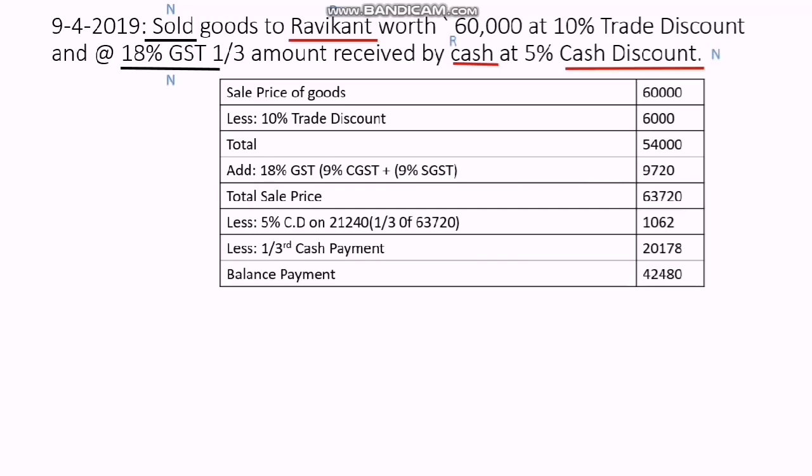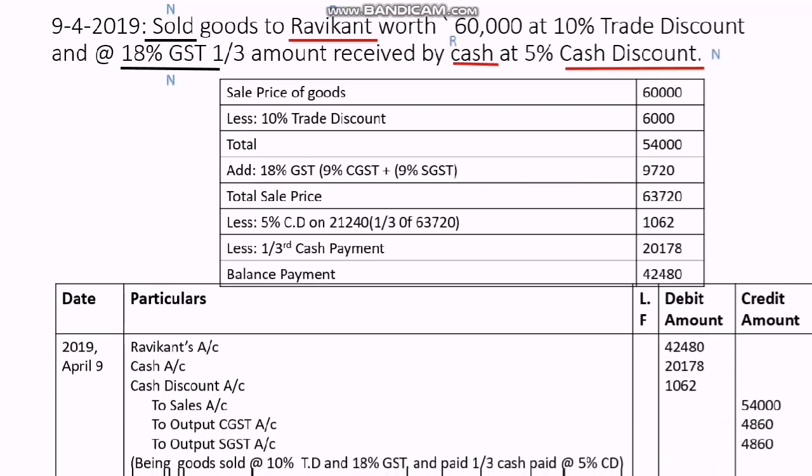On that amount 5% cash discount will be calculated, which is 1062, and after deducting, 21240 minus 1062, we get 20178. So this is the amount that he is actually going to pay in cash, and 1062 is the amount he received as discount. The balance payment still remaining is 42,480.